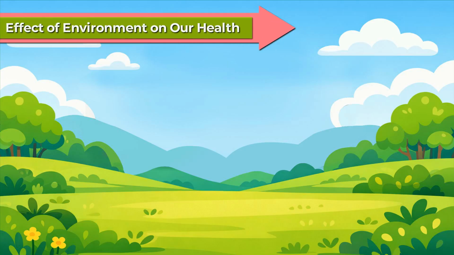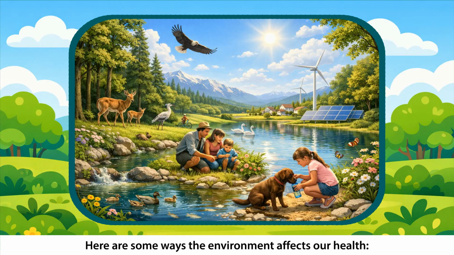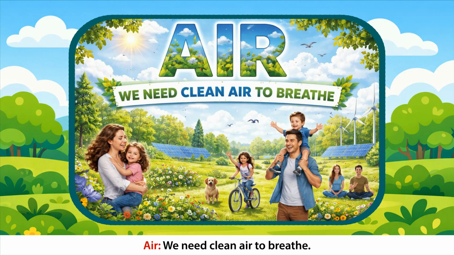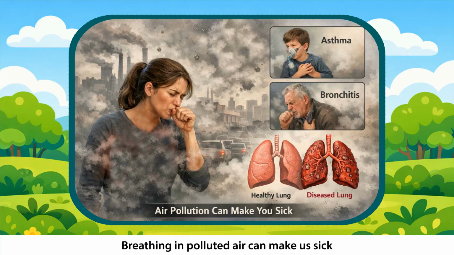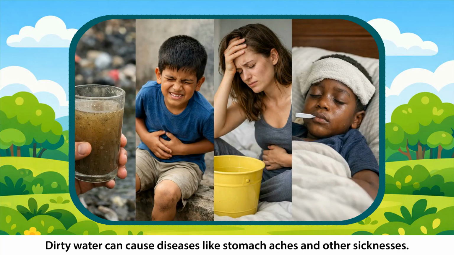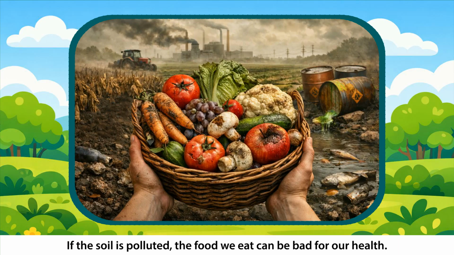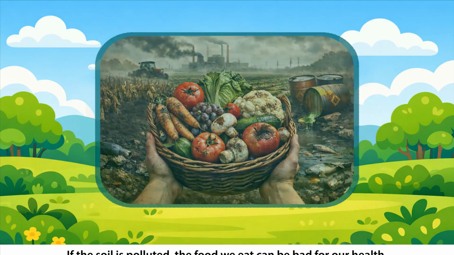Effect of environment on our health. A clean and healthy environment helps plants, animals, and humans stay safe and alive. Here are some ways the environment affects our health. Air. We need clean air to breathe. Breathing in polluted air can make us sick and cause problems like asthma, bronchitis, etc. Water. We need clean water for drinking, washing, and growing plants. Dirty water can cause diseases like stomach aches and other sicknesses. Land. Healthy soil is needed to grow food and support animals. If the soil is polluted, the food we eat can be bad for our health.